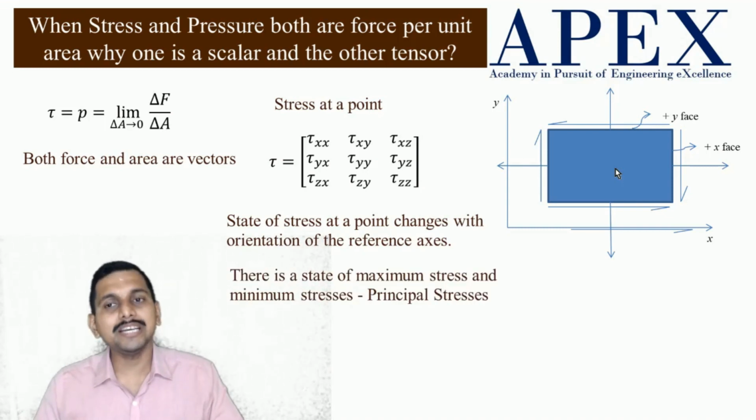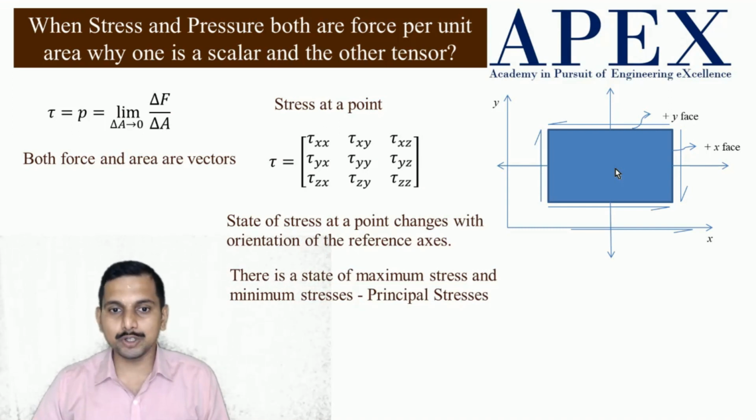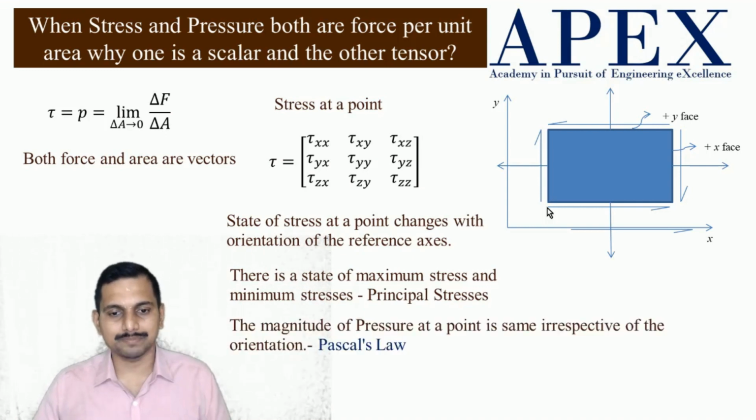You remember that, right? Principal stresses. So what happens, as we change the orientation, the value of stresses changes, and also the stress cannot be defined by one component, it has to be defined by 9 components. Now let us see about pressure.